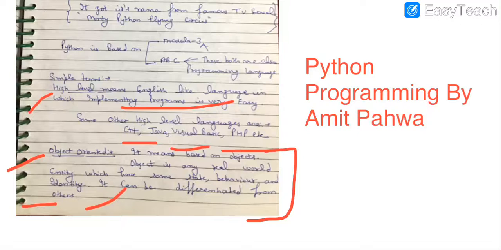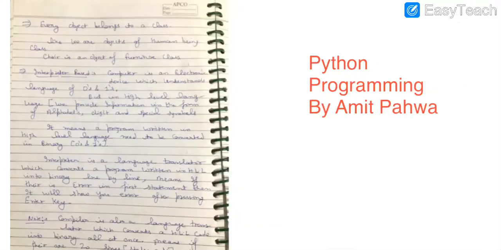So every object is having certain properties and behavior. Object oriented means a language which is based on objects, means we will try to solve the problems with the help of machine instead of doing it manually. So the object oriented programming concept is very much useful to solve real world problems with the help of the computer system. Now every object belongs to a class.